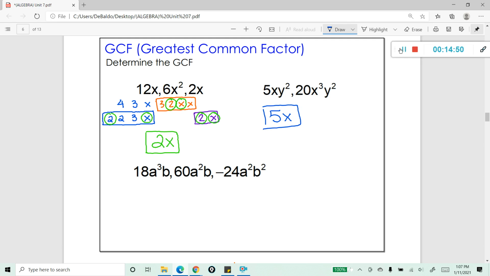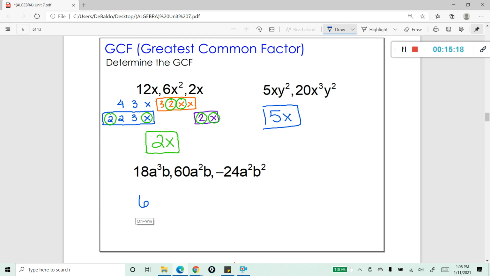Now look at this big one. Three terms here. Let's figure out what the greatest common factor is with this one. I have an 18, a 60, and a negative 24. If I just focus on the coefficients of 18, 60, and negative 24, the greatest common factor in all three of those numbers is going to be 6.